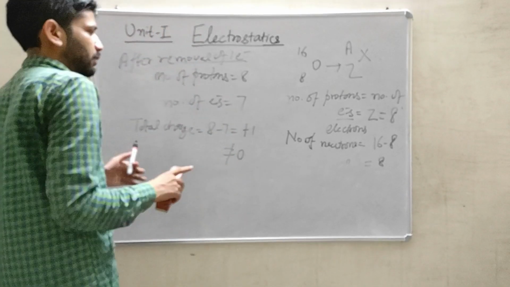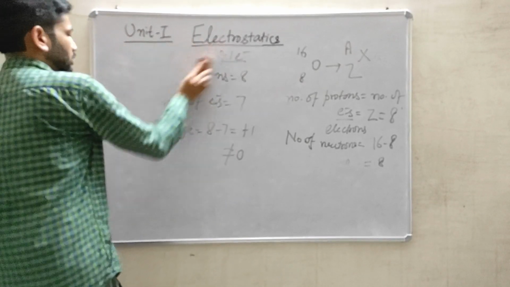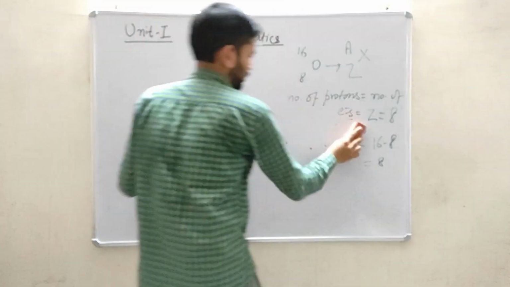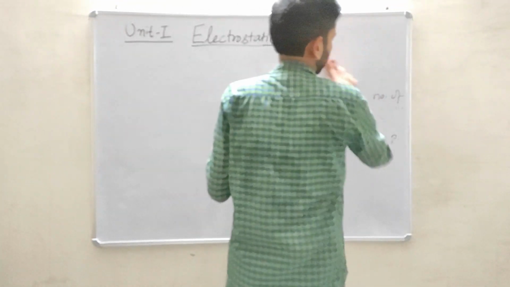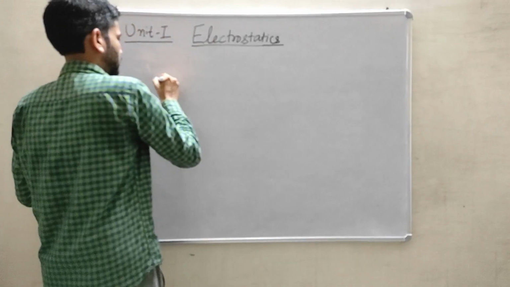So this is the concept of how a charge can be produced, and there are generally two methods through which a charge can be produced. Method 1 is conduction and method 2 is induction.